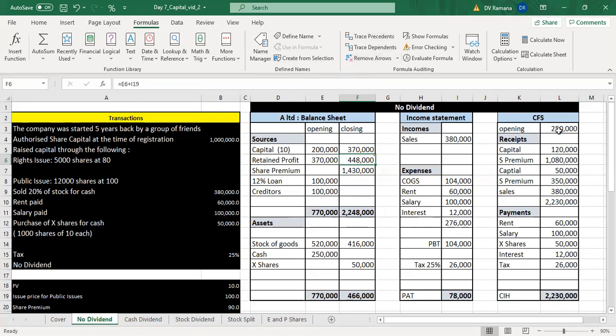Okay, now let us find cash in hand. Cash in hand is equal to cash available minus the cash payments, which is 1.9 million, and cash in hand is an asset. So two important items on the balance sheet, that is the retained profits and cash, come from the income statement and cash flow statement.